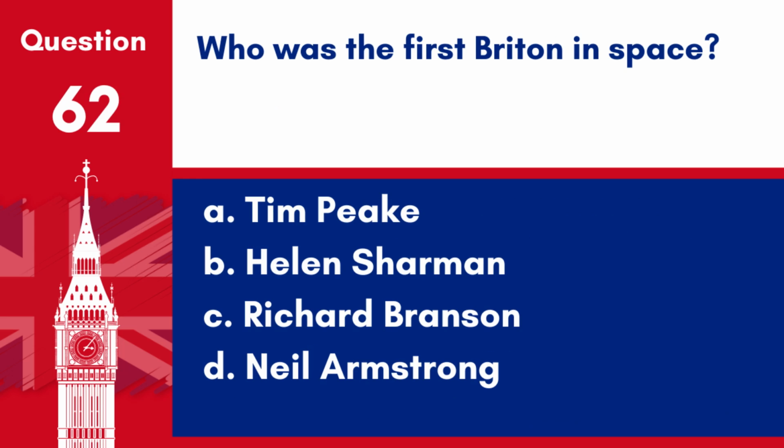Question 62. Who was the first Briton in space? A. Tim Peake. B. Helen Sharman. C. Richard Branson. D. Neil Armstrong. Answer: B. Helen Sharman. Helen Sharman became the first Briton in space when she flew to the Soviet space station Mir in May 1991 as part of the Project Juno mission.